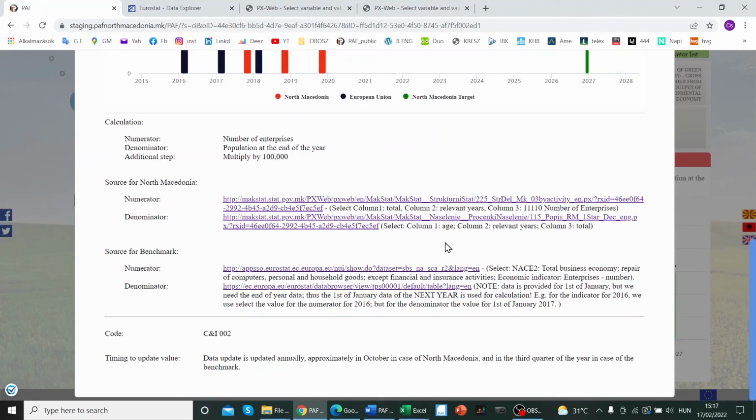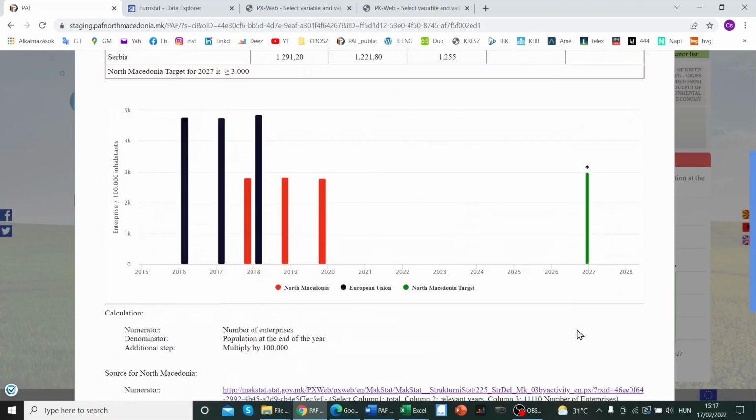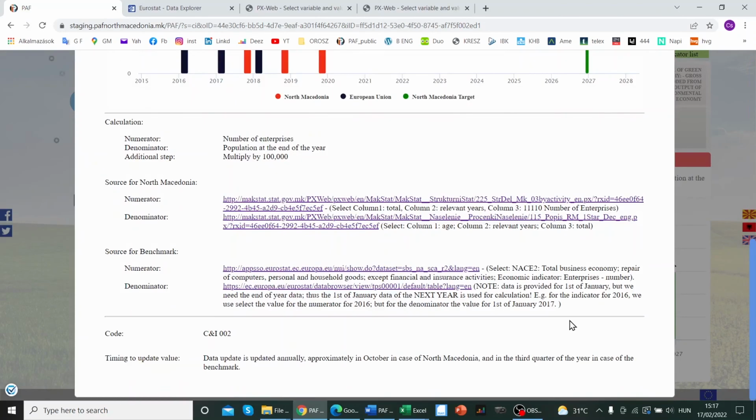The main message of this presentation of the passport of the indicator is really that both the calculation and the source are clearly defined in the PAF, so it will be easy for you to update the values in the future.